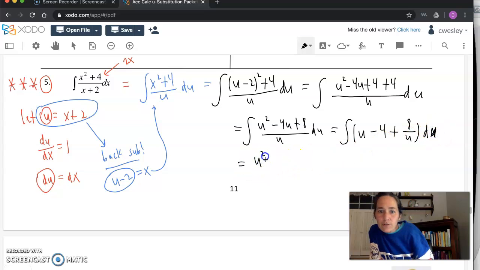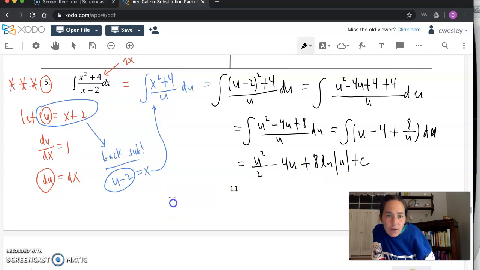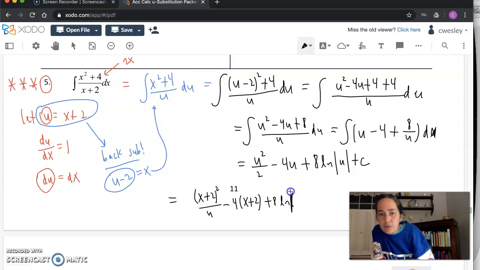U squared over 2 minus 4u, we'll tag on the variable, plus, remember this rule, the ln rule, 8 ln absolute value of u. Like that. The last part is to sub back in terms of x, and u is equal to x plus 2. So x plus 2 squared over 2 minus 4 times x plus 2, and then plus 8 ln of the absolute value of x plus 2. I apologize for rushing the last bit of this.